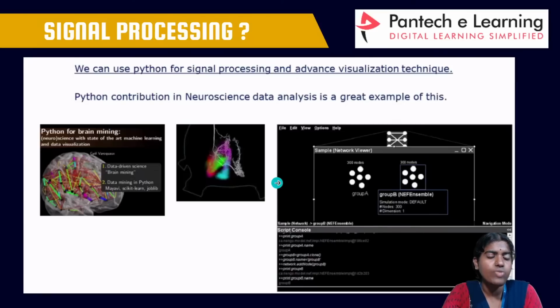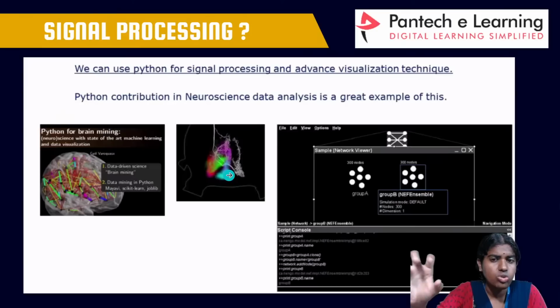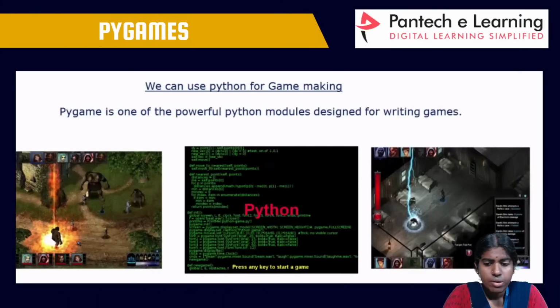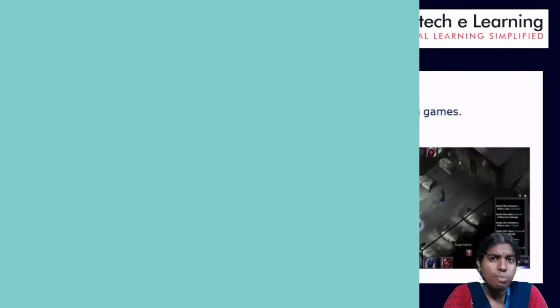So what makes this language so very powerful? What are the different things that can be developed using this Python language? All these are the different things that can be developed using this Python language. It can be used in signal processing tasks, neuroscience data analysis, whenever I want to analyze the brain signals. This is one important application of this Python language. I am going to analyze the brain signal and come up with some important prediction result. What is going to happen in the future? Clear with this? So it is used in signal processing tasks.